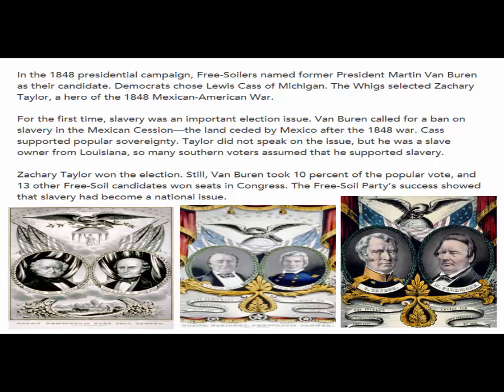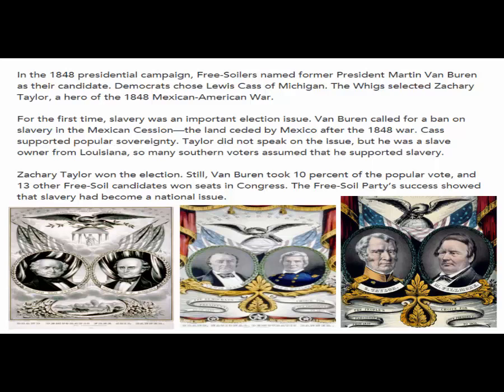And then the third candidate would be the Whig Party, and that was led by Zachary Taylor. Now, Zachary Taylor didn't say anything about the slavery issue, but because he was a slave owner from Louisiana, it was sort of expected and implied that he was a supporter of slavery, since he was from the South and a slave owner himself.